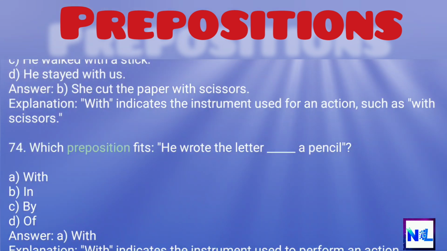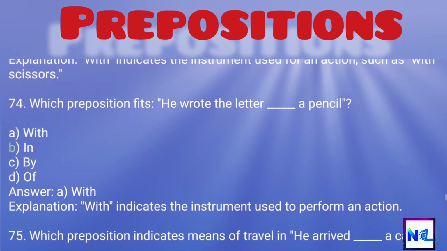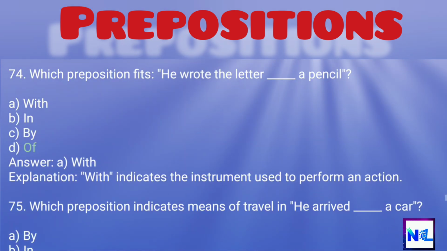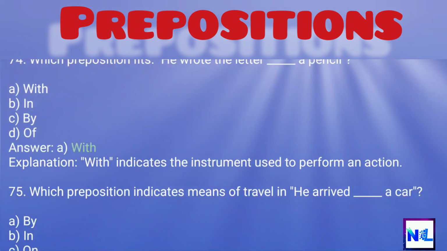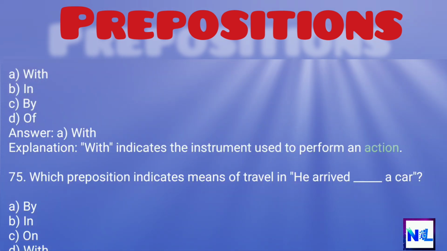74. Which preposition fits: He wrote the letter ___ a pencil? A. With. B. In. C. By. D. Of. Answer: A. With. Explanation: With indicates the instrument used to perform an action.